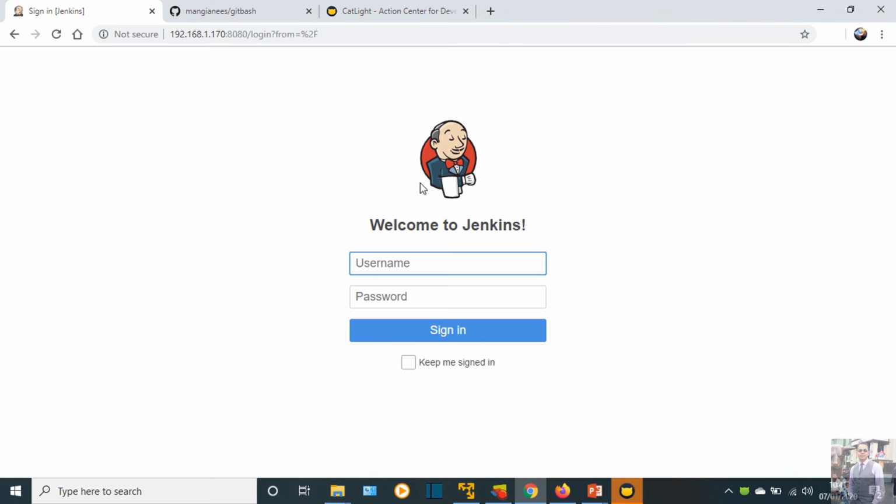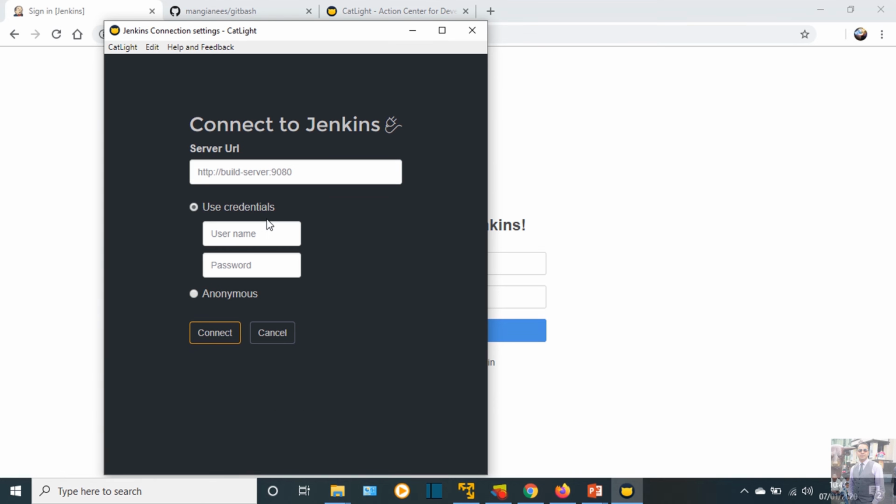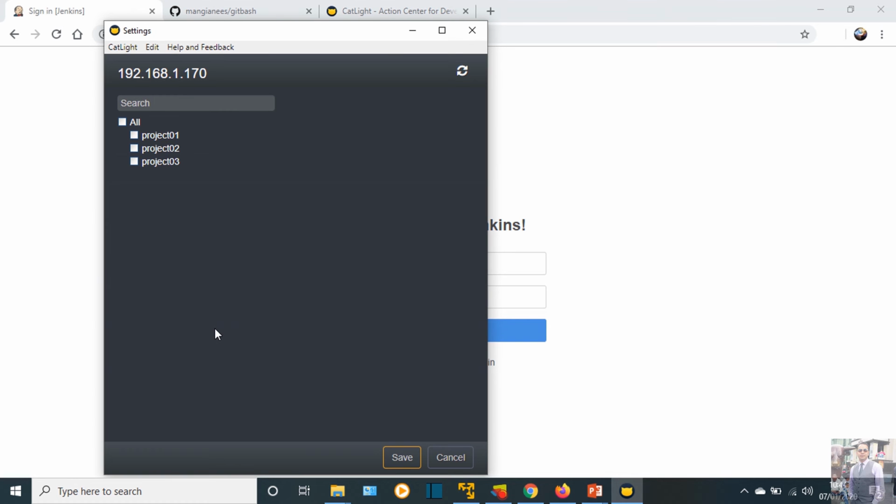Catlight also supports different software, but we are using Jenkins here, so I will click Jenkins, enter the server URL, username and password, and click connect here. This is a list of all the projects I have available on Jenkins. All projects and individual ones. So now I will click here on all.